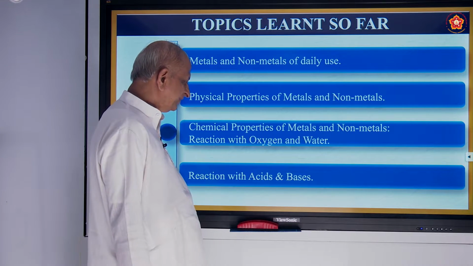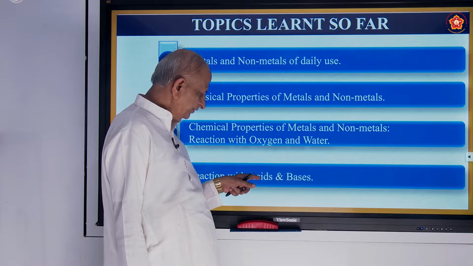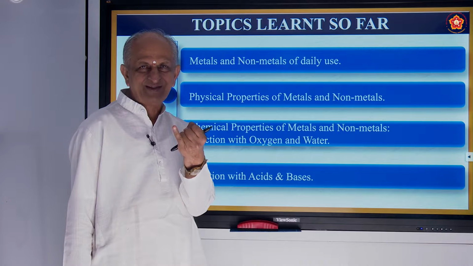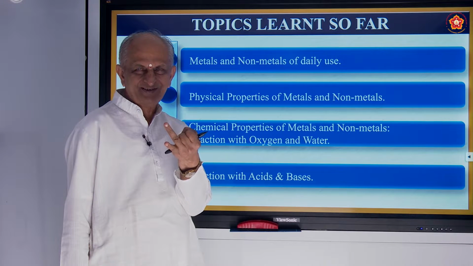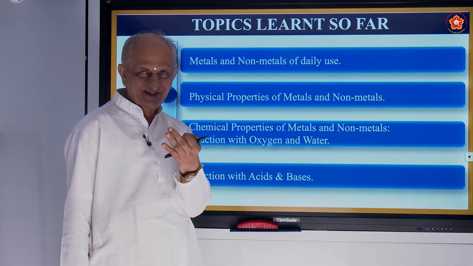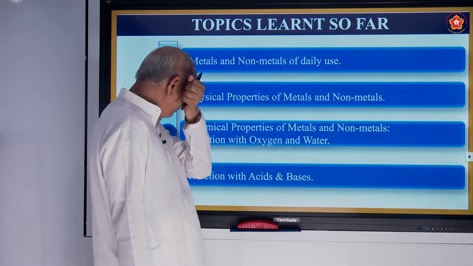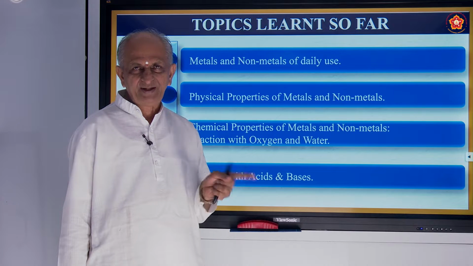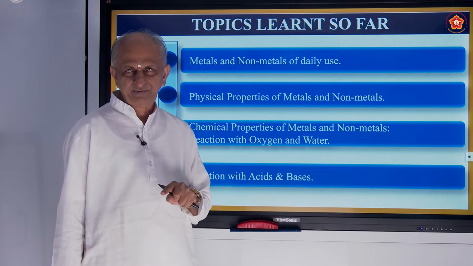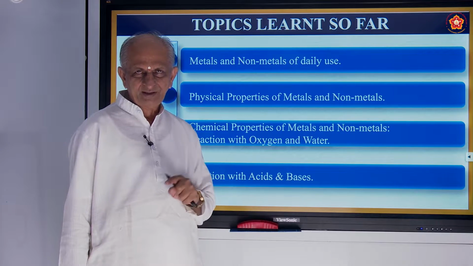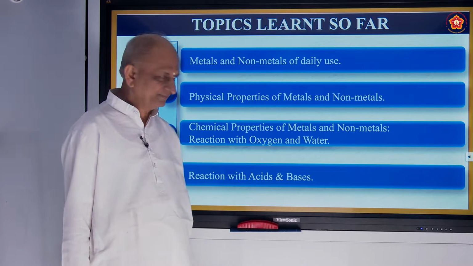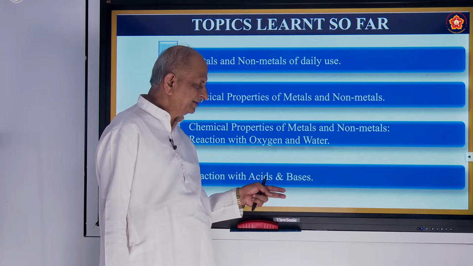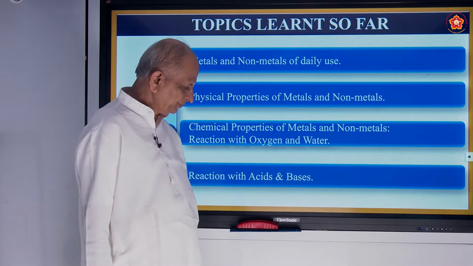And reaction with the acids and bases. When you say acids, there are three important acids: hydrochloric acid, come on, what else? Sulfuric acid, then nitric acid, correct? So the salts formed by the metals with the acids: sulfuric acid forms sulfates, hydrochloric acid forms chlorides, nitric acid forms nitrates, and usually hydrogen gas is liberated, which can be detected by a pop noise with a burning splinter.